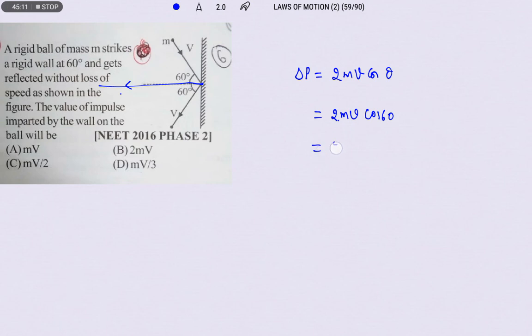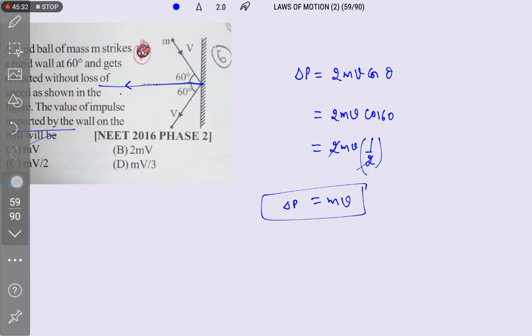So cos 60 is 1 by 2. Therefore, the change in momentum, or change in momentum only is impulse. So impulse imparted by the wall on the ball is mv. So this is our answer.